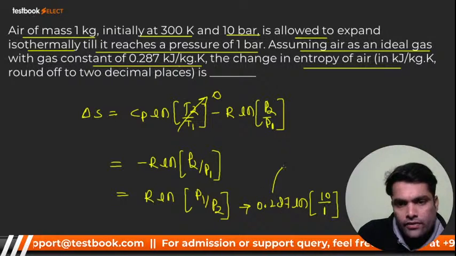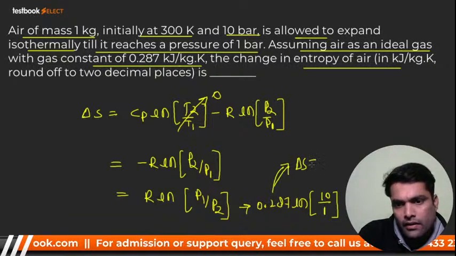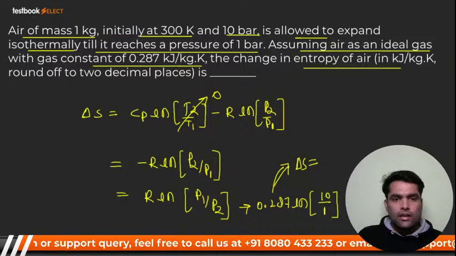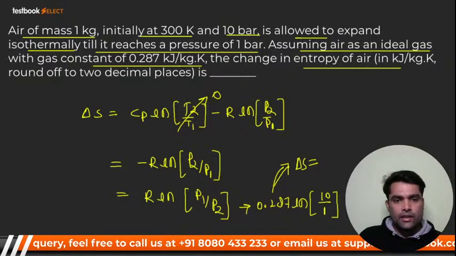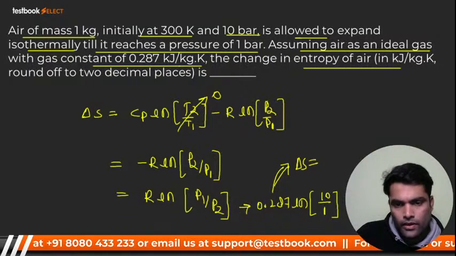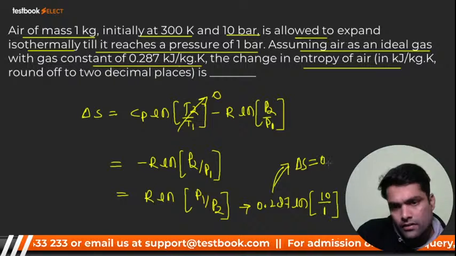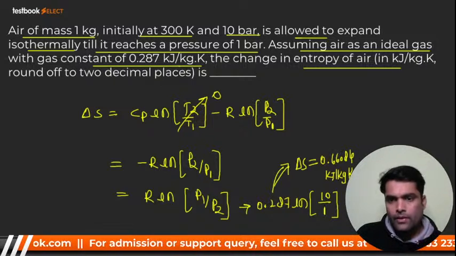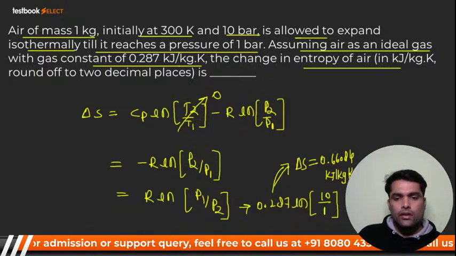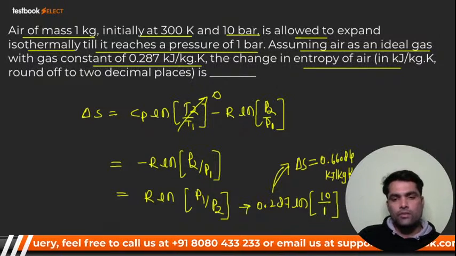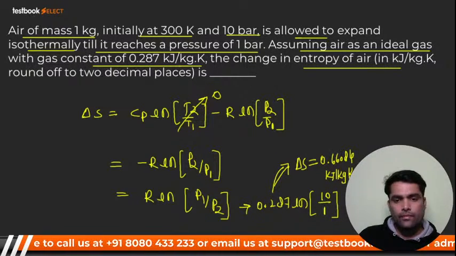So we are going to get the answer. What is the value of delta S? Yes, Krishna, what is the value of delta S? It is none other than 0.66084 kilojoule per kg Kelvin. Very good, Krishna. That is kilojoule per kg Kelvin, right? Now, my dear, I'll go for the next one. Let's take one more.